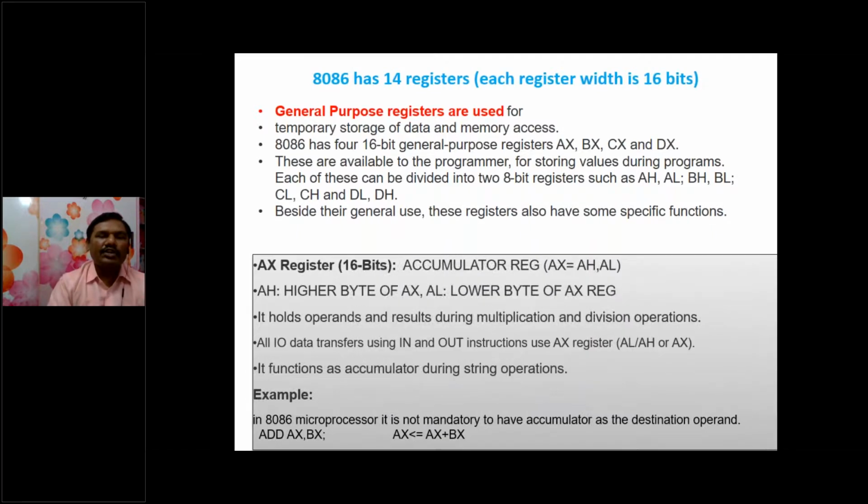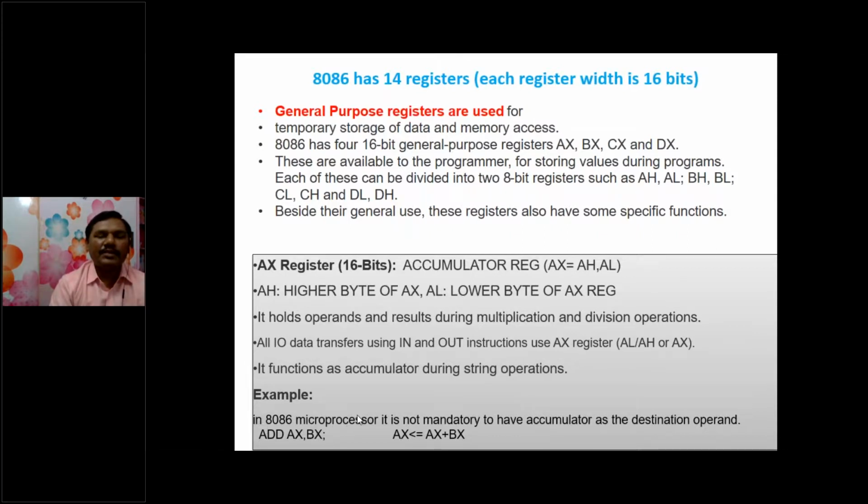AX is called the accumulator register. Why is it called accumulator? Most operations, before or after performing the operation, use this register for storage of the data, either temporarily or sometimes permanently. It holds operands and results during multiplication and division operations also. The AX register is also used in IN and OUT instructions, in the form of AX or AL and AH registers. It functions as accumulator during string operations.